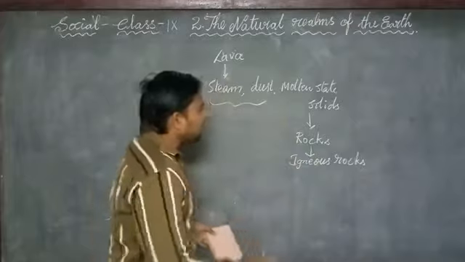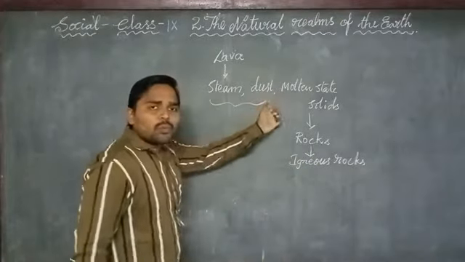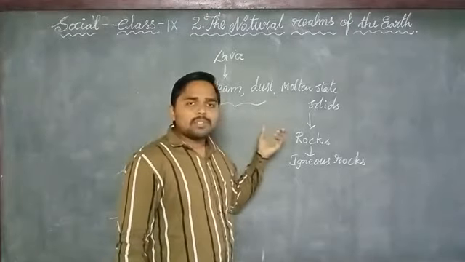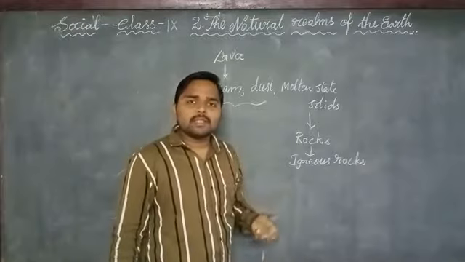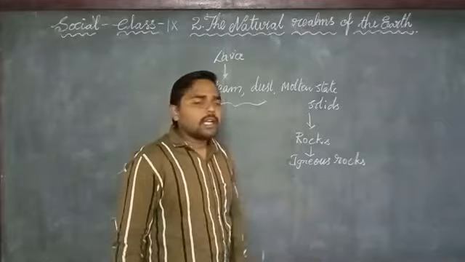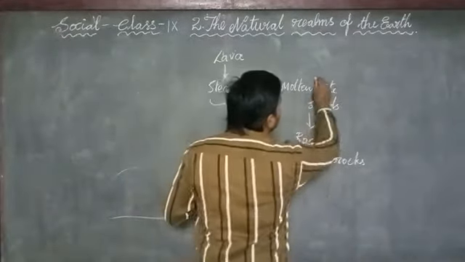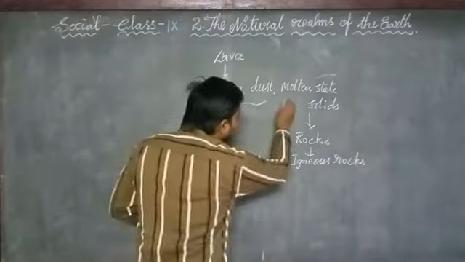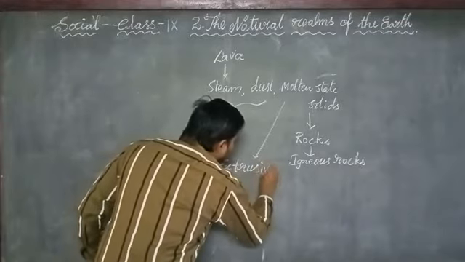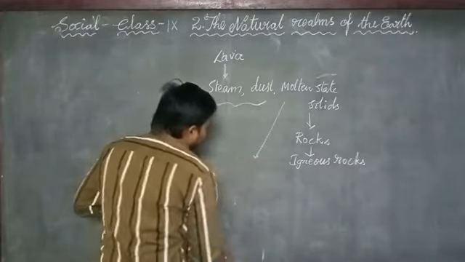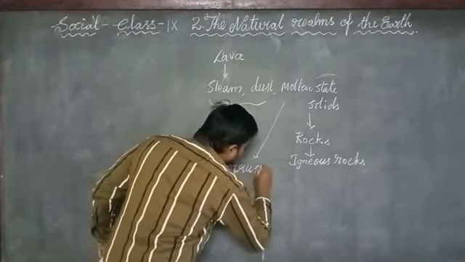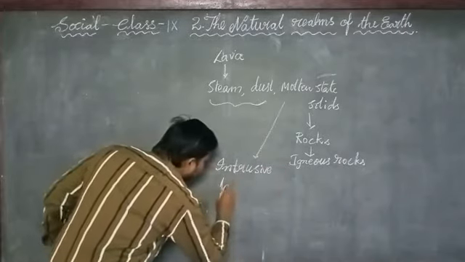Whenever the molten material does not completely explode from the volcano, it forms solid rocks in between the mountains, in between the rocks. Those types of landforms are called intrusive landforms.